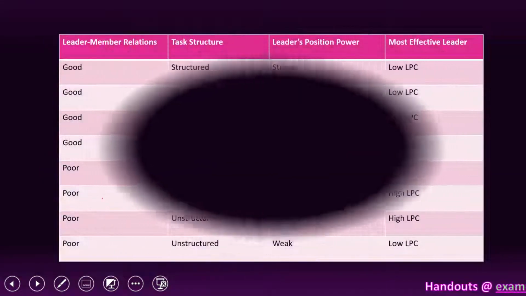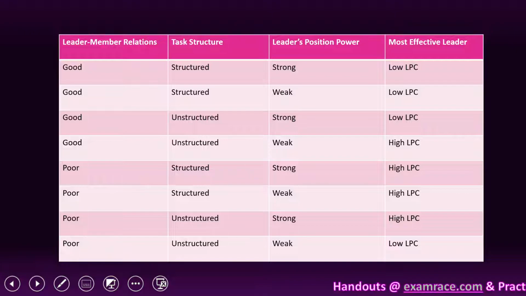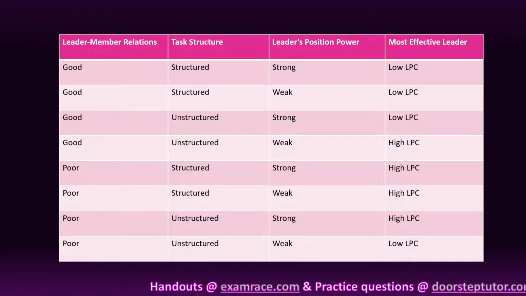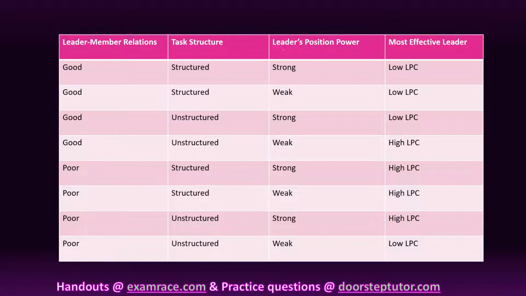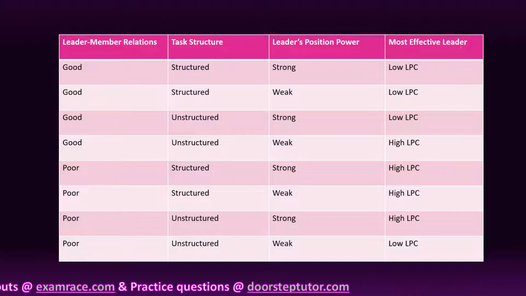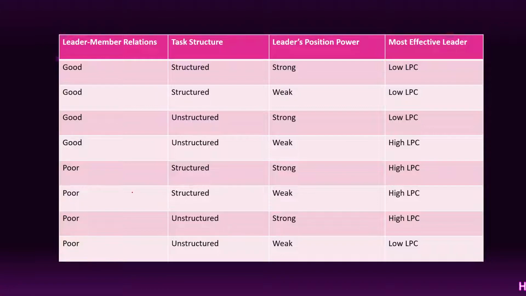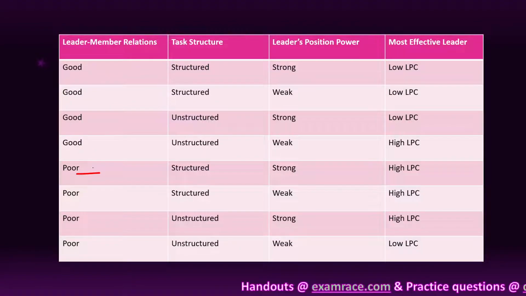Now see this graph. For understanding, we take leader-member relationship, task structure, leader position power, and most effective leader. These are the steps of the Fiedler contingency model. Now see this point. We compare this with our new teacher.